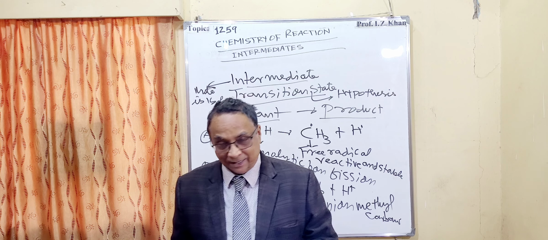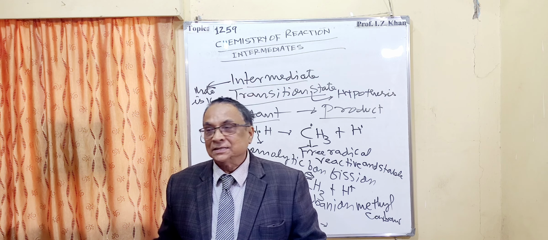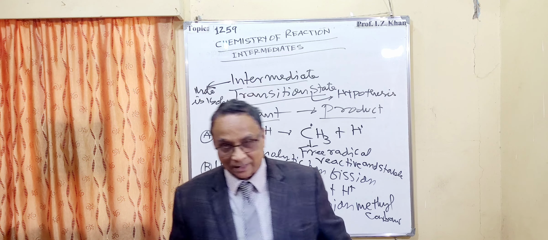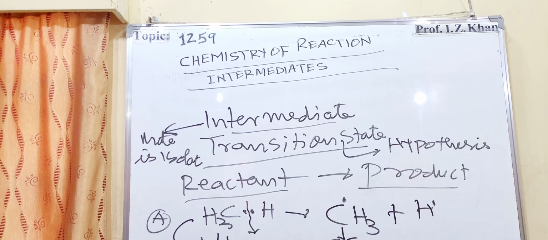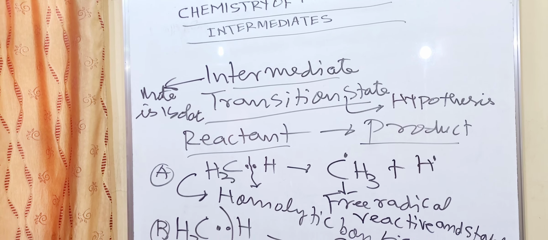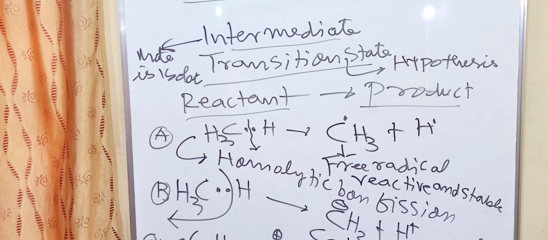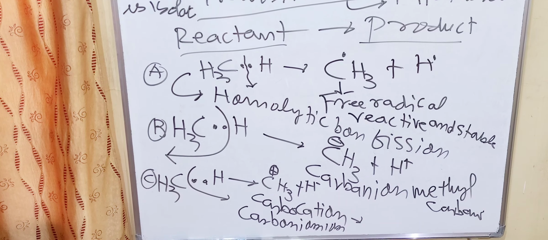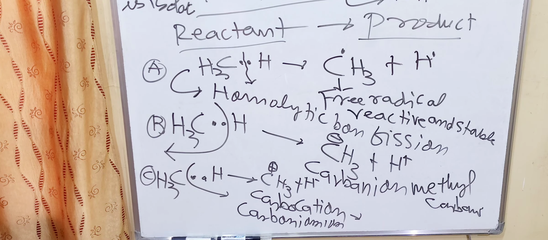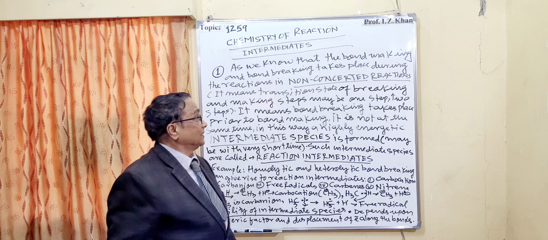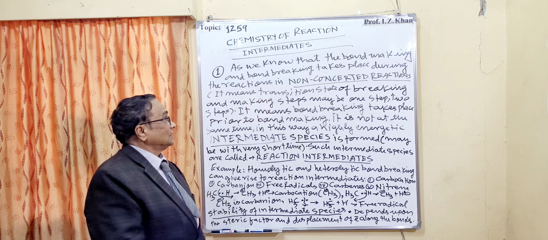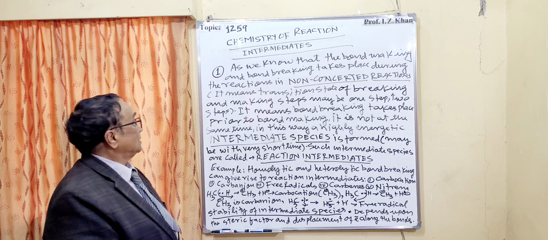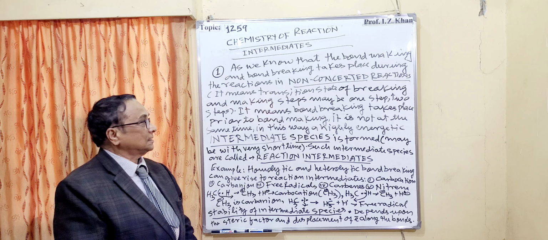And once the bond breaking has taken place and they are split, there will be transition again to combine with other species to form the product. So here let me discuss the summary. Number one, we know that bond making and bond breaking take place during the reactions in non-concerted reactions.